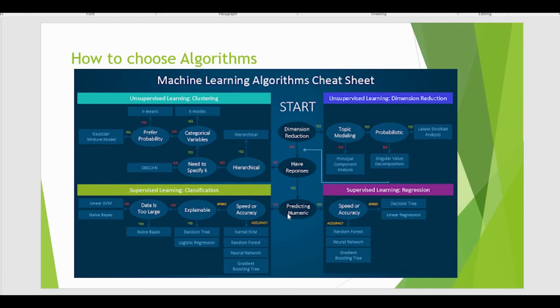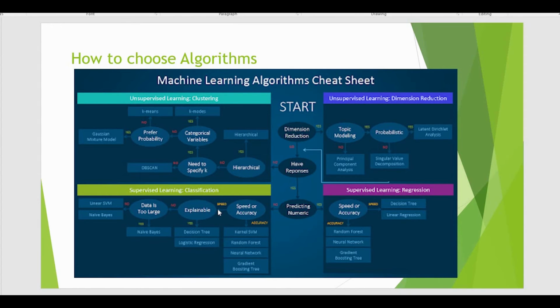Now, suppose we don't have numeric data to predict, and we have to classify or do some categorization, then we have to go with supervised learning classification. And here also we need to see whether we need speed or accuracy. If we need accuracy, then we have SVM, random forest, and neural networks.